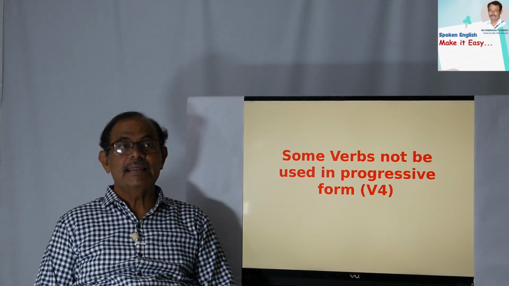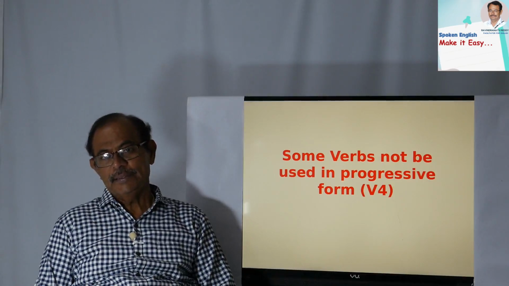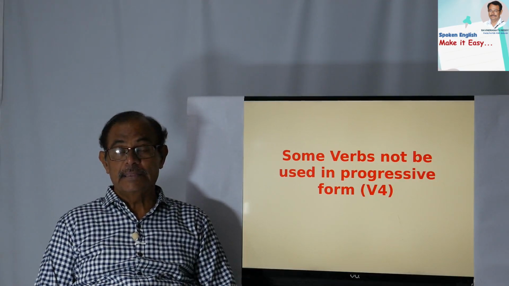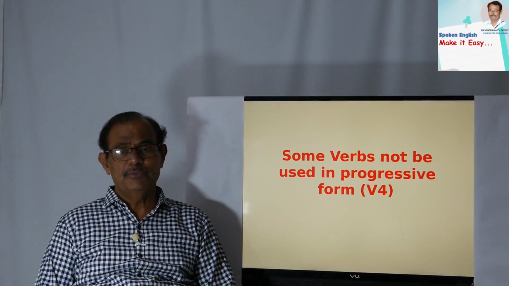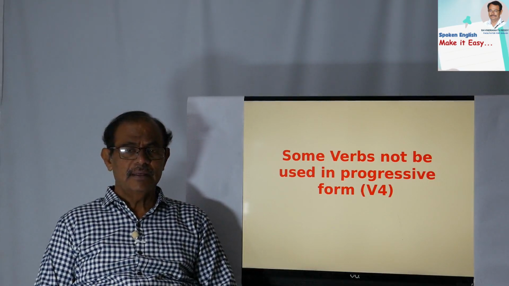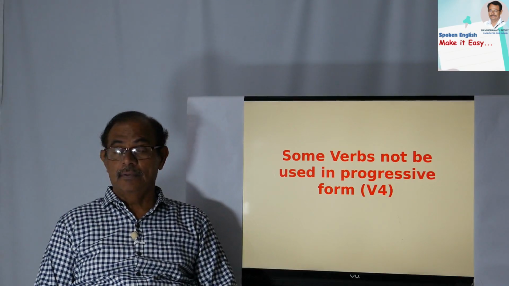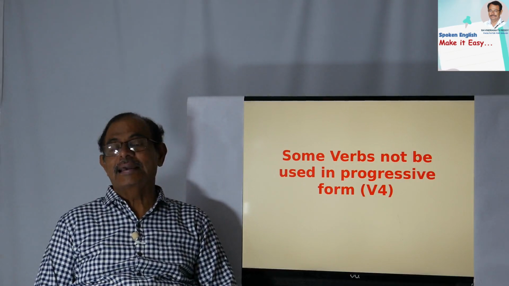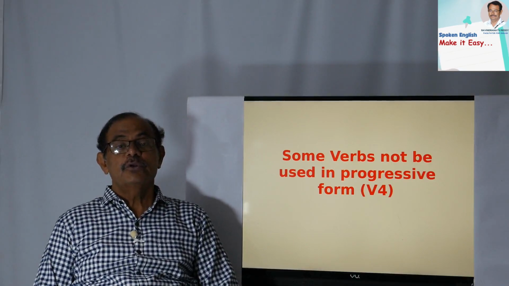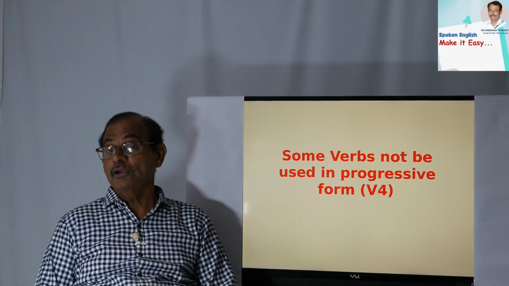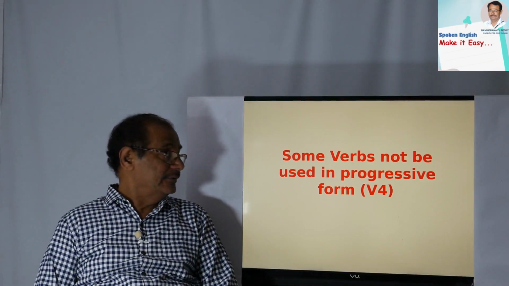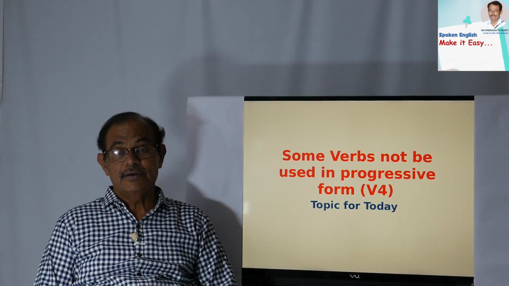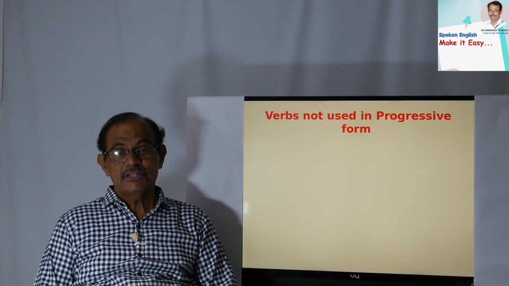Okay, so there are some verbs which cannot be considered or which are not suitable to use in progressive form. That is V4 form. You know very well the progressive form is nothing but the ing form. So considering, having, smelling, noticing, these are not correct. Okay, so in this lesson, let us examine some verbs which are not suitable to be used in progressive form. You can see that is in V4 form. So this is the topic for today's discussion. Okay, so shall we start now?